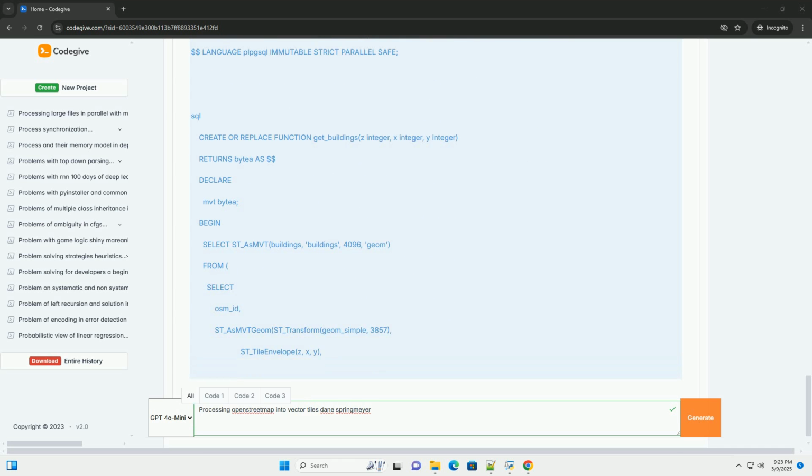This detailed tutorial provides a comprehensive guide to processing OpenStreetMap data into vector tiles using Dane Springmeyer's techniques and tools. Remember to adapt the code and configurations to your specific needs and data. Good luck.